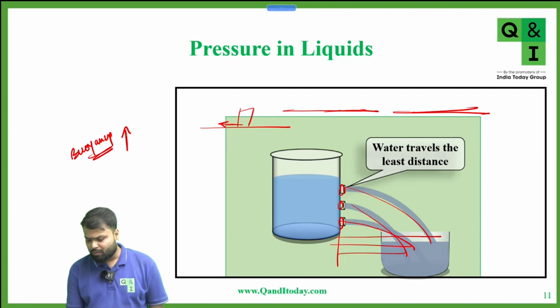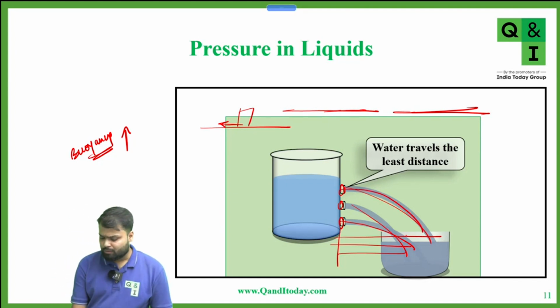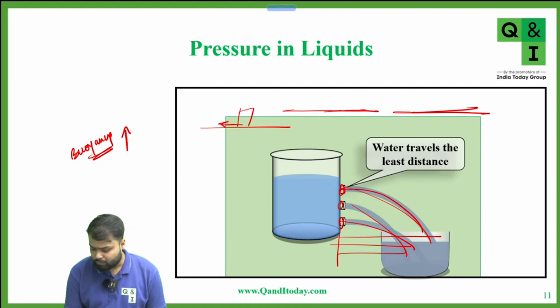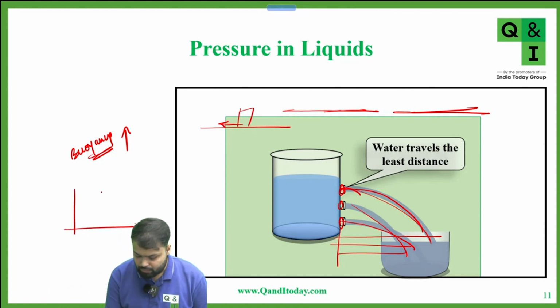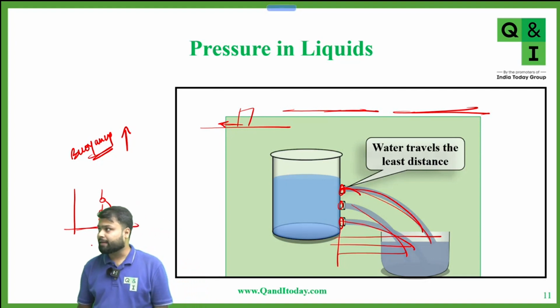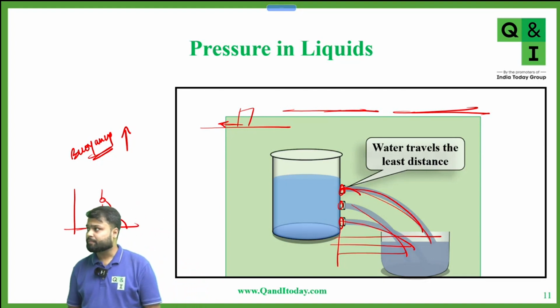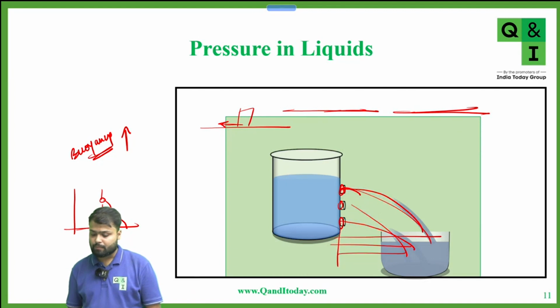Okay, I think there is some grammatical error. From the top hole, water will travel the least distance. I will make this diagram. Suppose we have three holes. So from the top hole, water will travel the least distance. Okay, so this slide is wrong. Any other doubt?